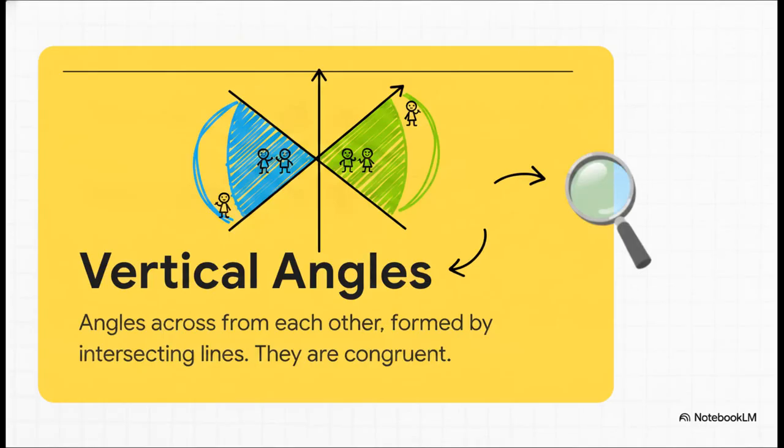Okay, here's a rule that breaks out of just parallel lines: vertical angles. When any two straight lines intersect anywhere in the universe, the angles that are directly across from each other form a pair of vertical angles. Think of them kind of like an open pair of scissors. If you open one side wider, the opposite side perfectly mirrors it. They are always perfectly congruent.